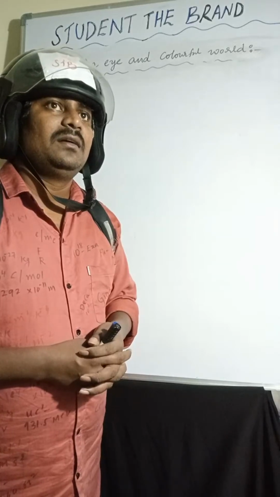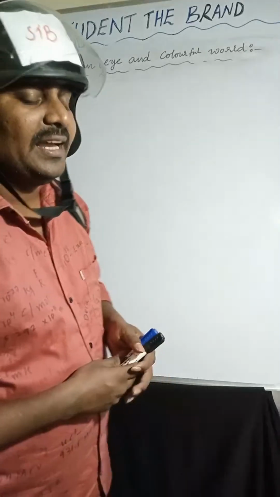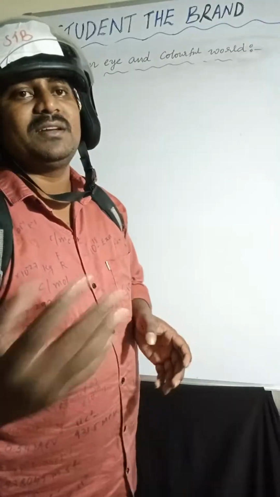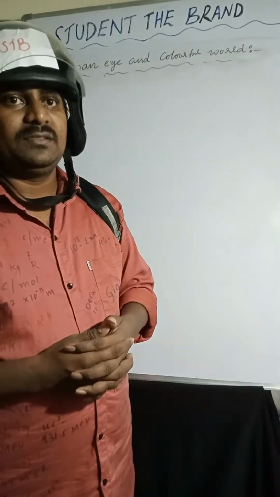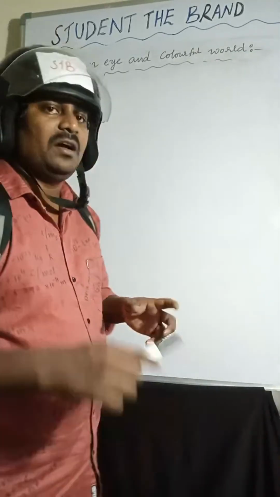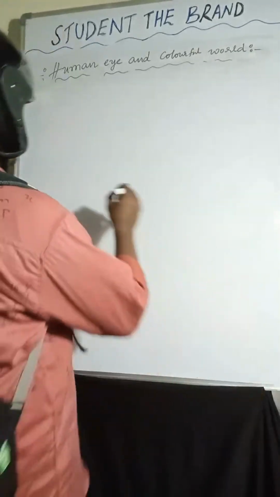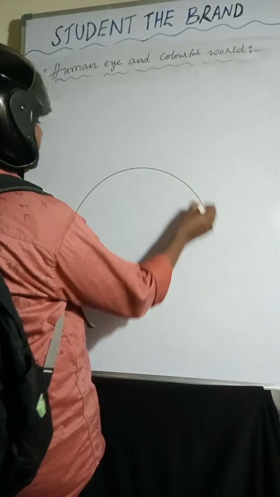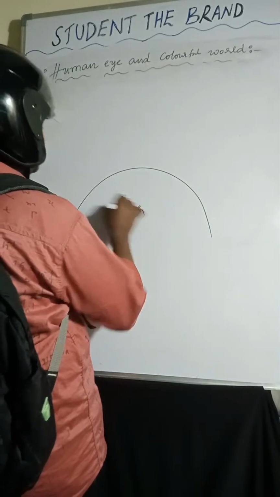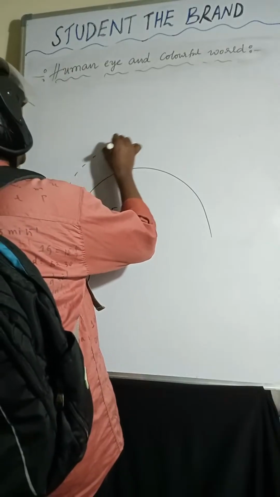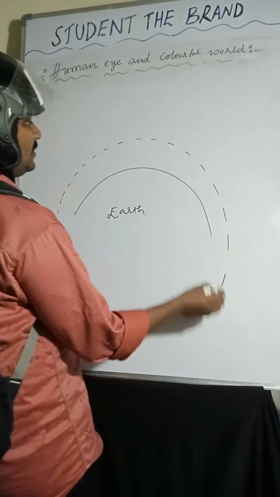And advanced sunrise and delayed sunset. Due to atmospheric refraction, I will draw a diagram and explain. Listen carefully. I am taking the Earth and considering the Earth's atmosphere.